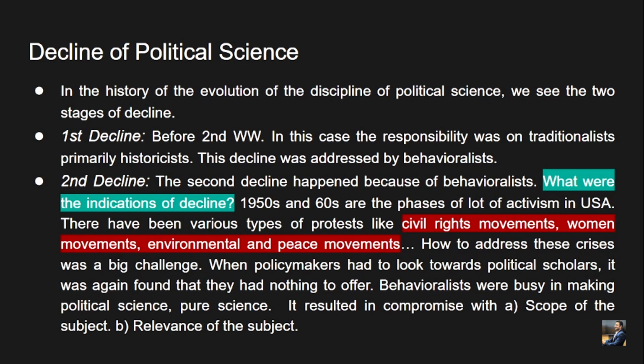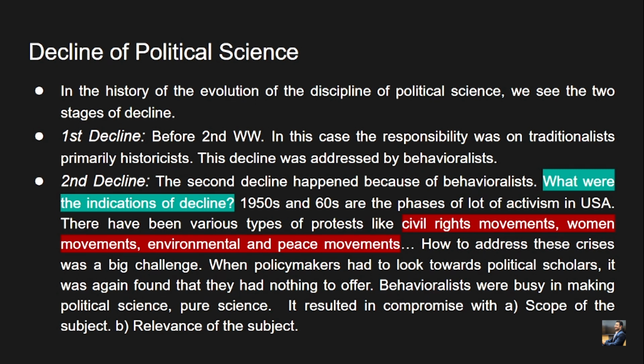So what were the indications of the decline? What are the indications which expressed the decline, right? The 1950s and 60s were phases of a lot of activism in the USA, right? We saw the civil rights movement, women's movements, environmental and peace movements, feminist movements, and so on. How to address this crisis was a big challenge, right? This was the real contemporary challenge being faced by the